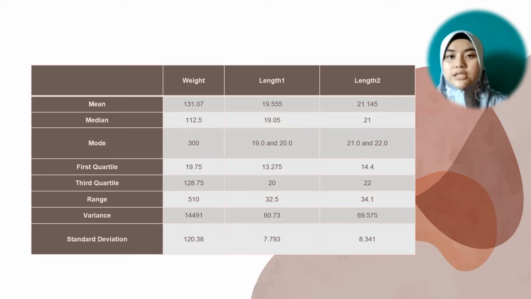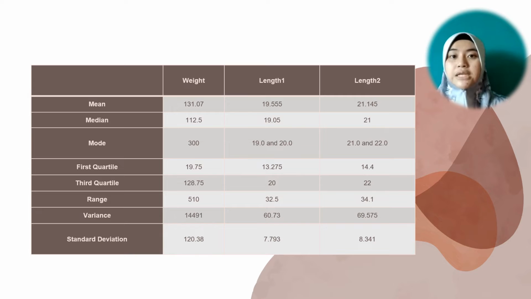So the median for weight is 112.5 gram. For length 1 is 19.05 centimeter. For length 2 is 21 centimeter. Mode is the data entry that occurs with the greatest frequency. Mode for weight is 300 gram. For length 1 is 19.0 and 20.0 centimeter. For length 2 is 21.0 and 22.0 centimeters. So this shows that length 1 and length 2 are bimodal because there are two modes occurring in the data entries.